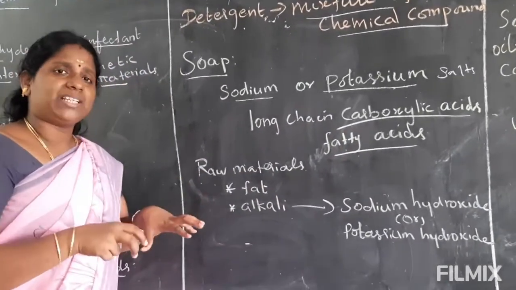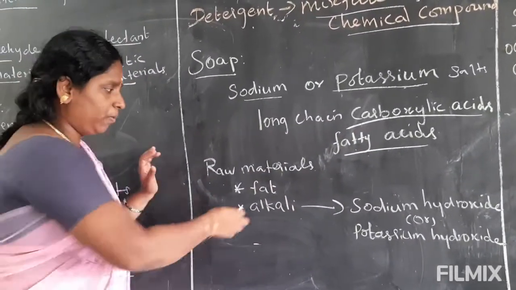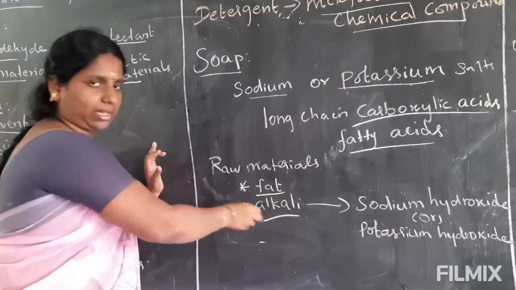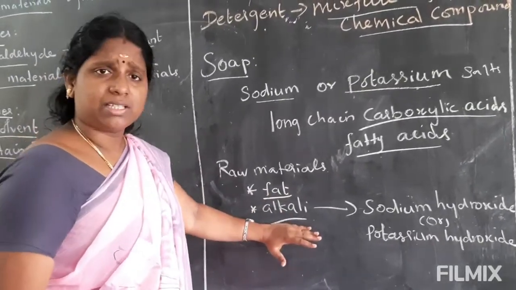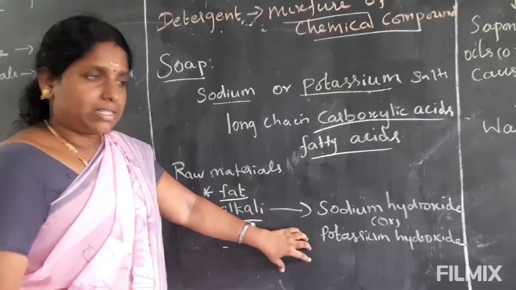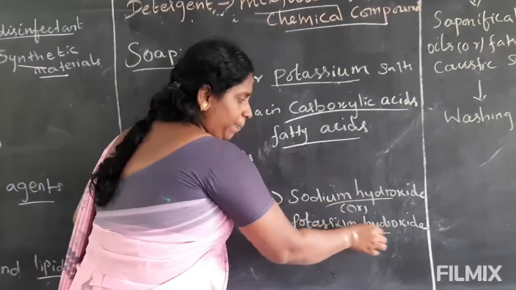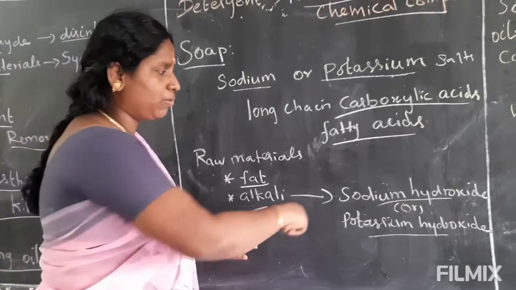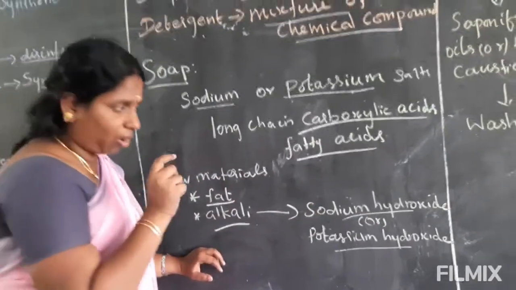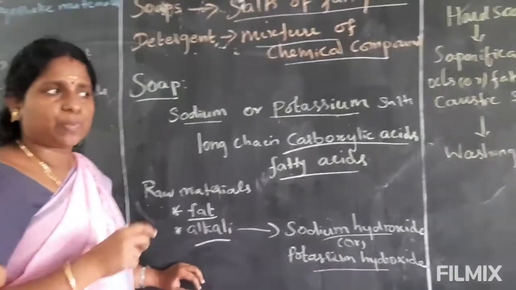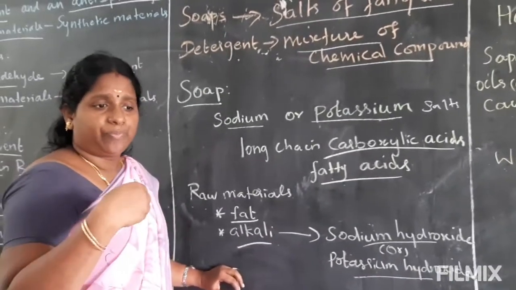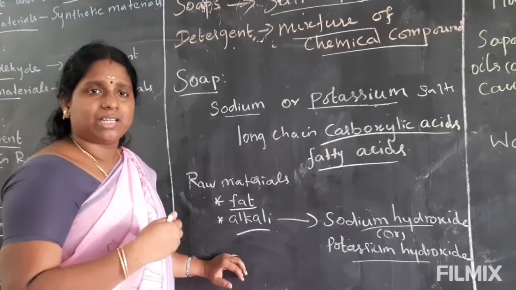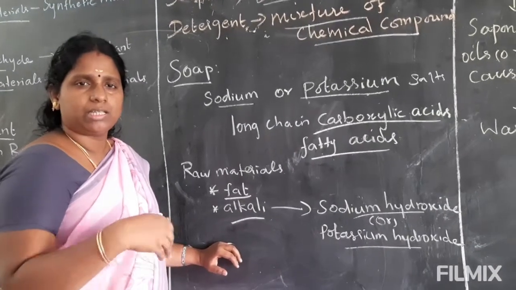And what are the raw materials used to make soap? One is fat, another one is alkali. Alkali means sodium hydroxide or potassium hydroxide. Mostly we use sodium hydroxide. Very often we use potassium hydroxide, because if we use potassium hydroxide in the soap, it dissolves easily in water. Easily dissolves.